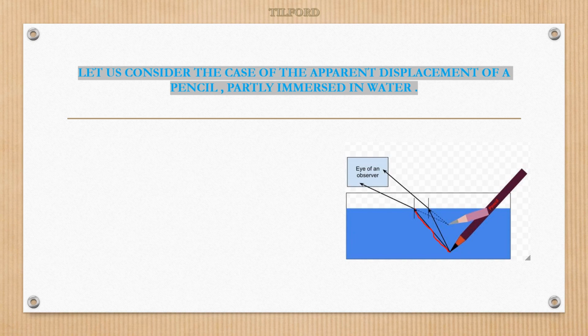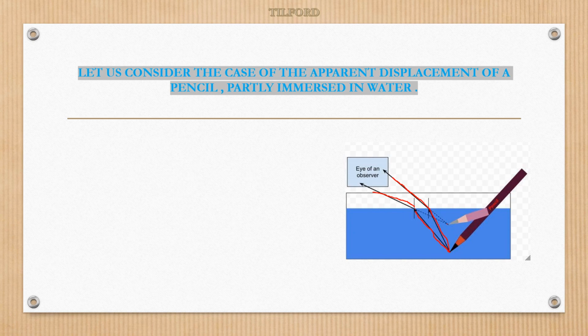Now from the same point we need one more light ray. This is the one more light ray. Same thing, light bends away from the normal. Do these light rays intersect at one point? No, but when you extend them backward, they meet at one point. That is the image of the point from where the incident light rays originate.